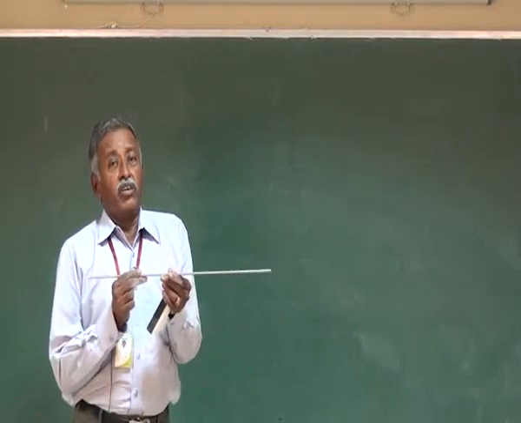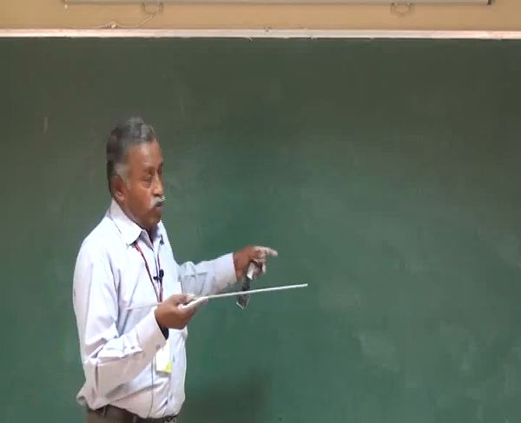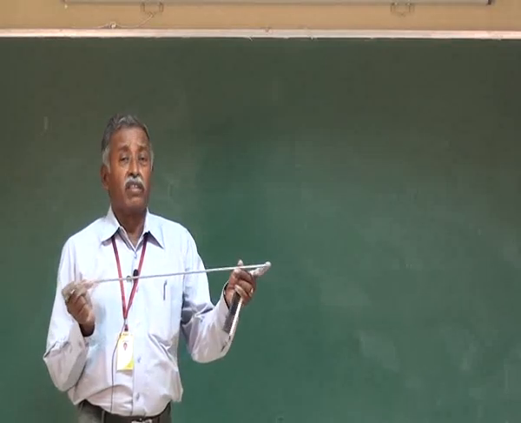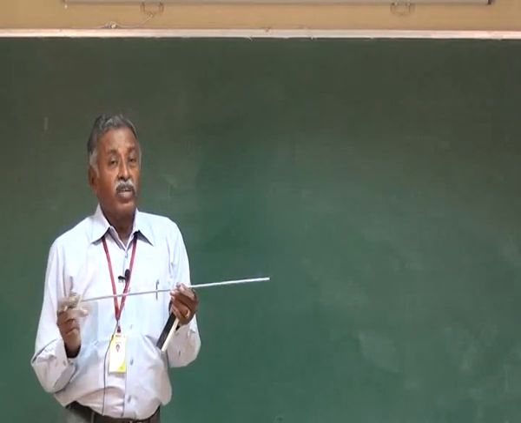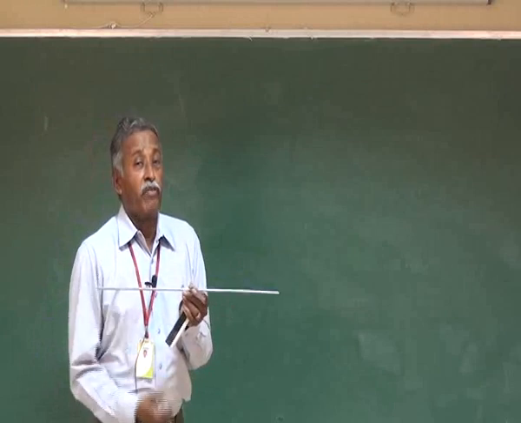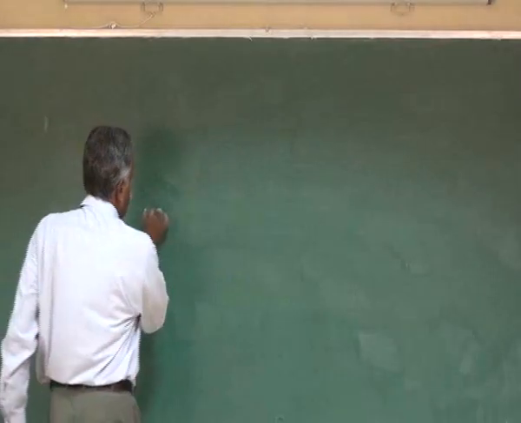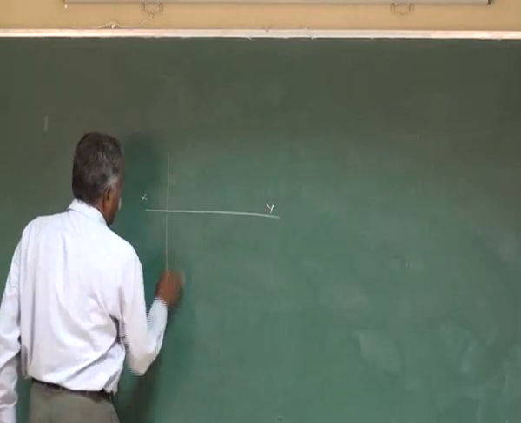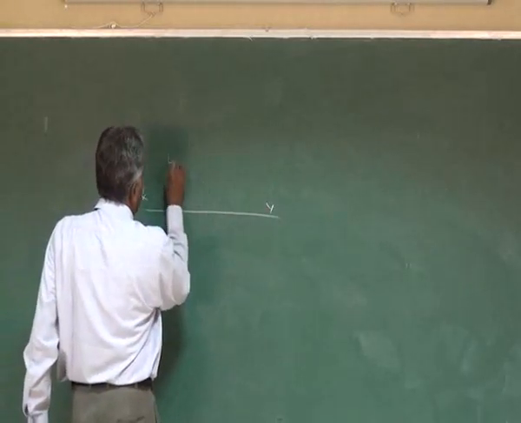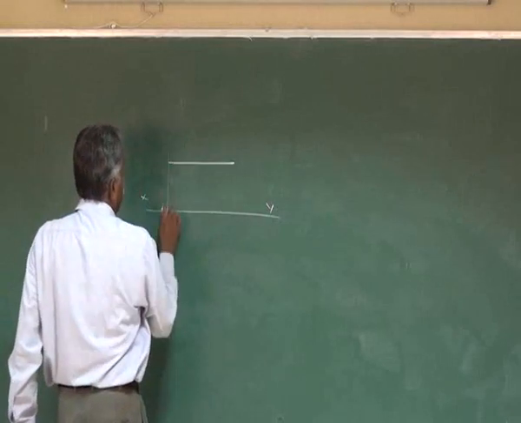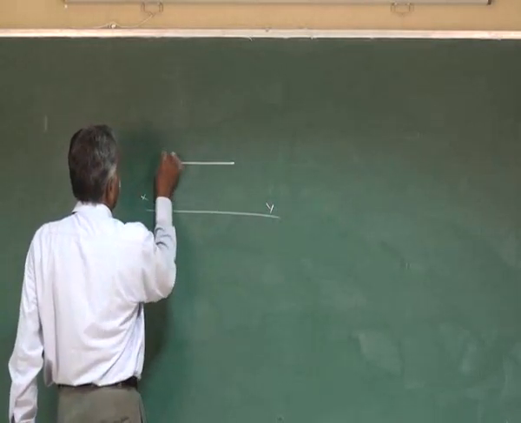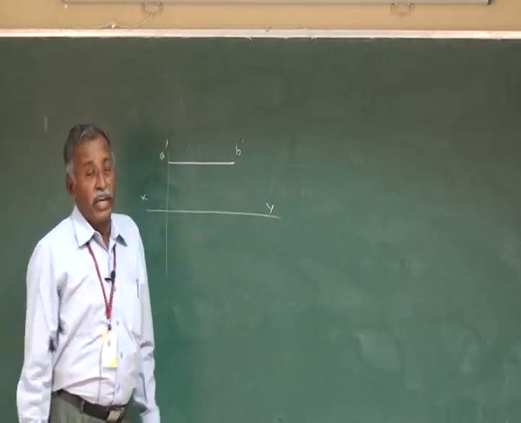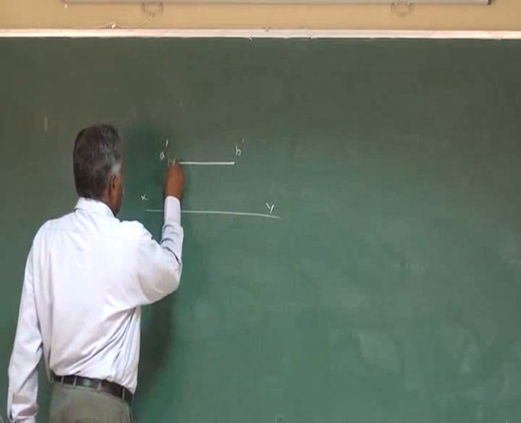So if you keep it like this, in both the views, the front view as well as the top view, it is going to give the true length of the straight line because it is parallel to both HP and VP. If you draw the projection, you draw the XY line, the front view is going to be like this. This is the distance above HP. So you mark it as A dash, B dash. The front view of the straight line is drawn as A dash, B dash.